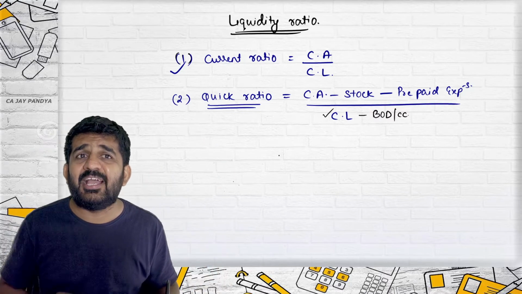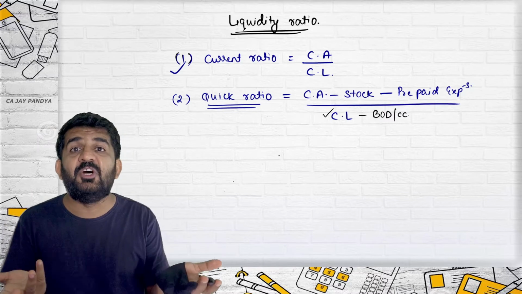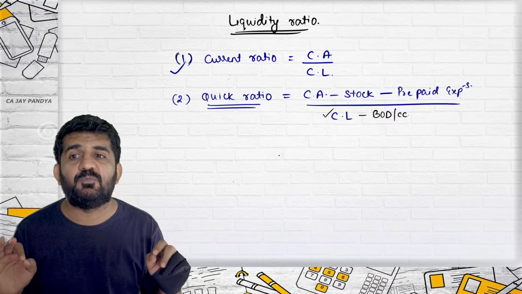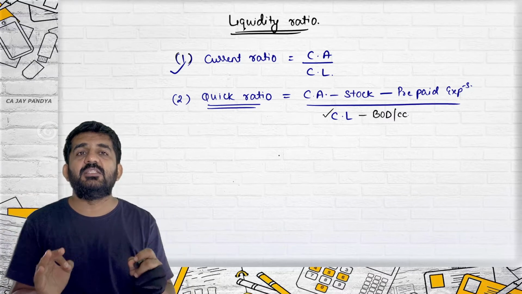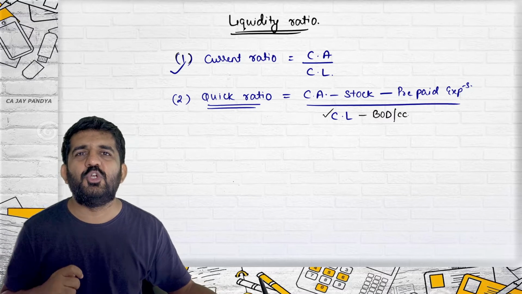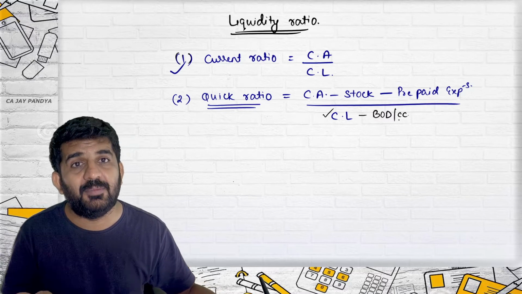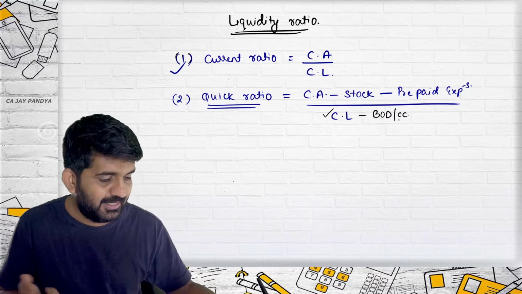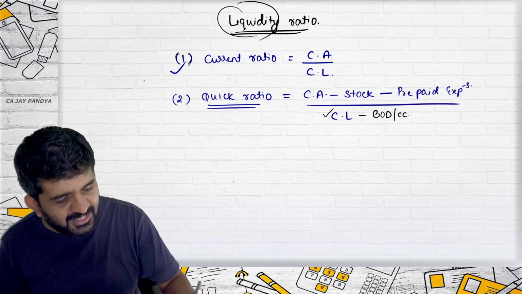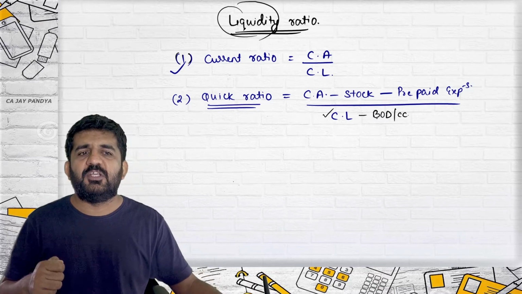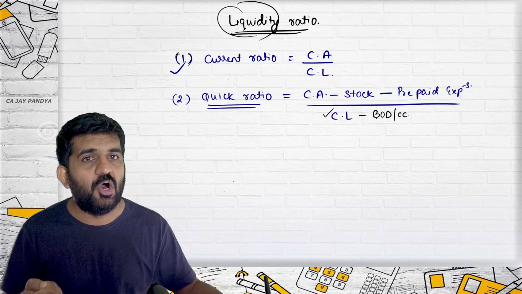When do you think I have repaid this 15 lakhs? Never. I am regularly paying interest, but I have never repaid this 15 lakh rupees, which is the concept of bank overdraft. So bank overdraft should not be treated as a short-term liability. It should normally be treated as a long-term liability. And right now we are analyzing the short-term position, the liquidity position. So bank overdraft is removed from the liability side of the balance sheet.